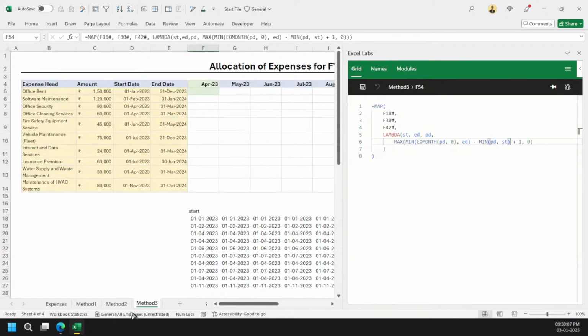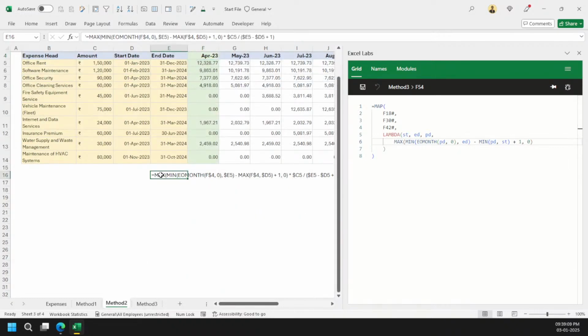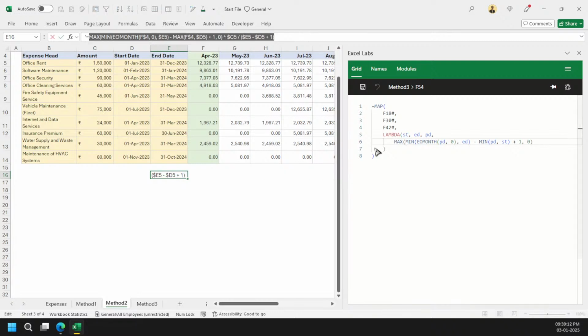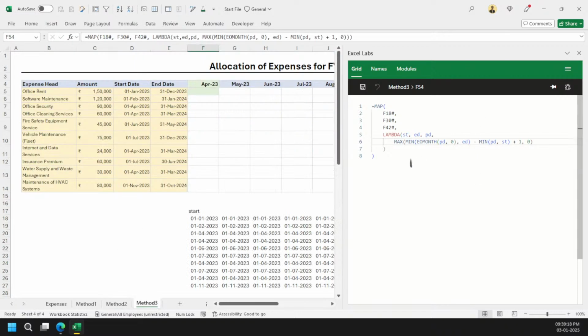Let me see. I am not going to waste time here. Instead, I will just simply come here again and see. Nothing should have gone wrong here actually. Your month of my period, then my E5 is my end date. Then again, it will be my period, and then simply again, it will be my start date, right?